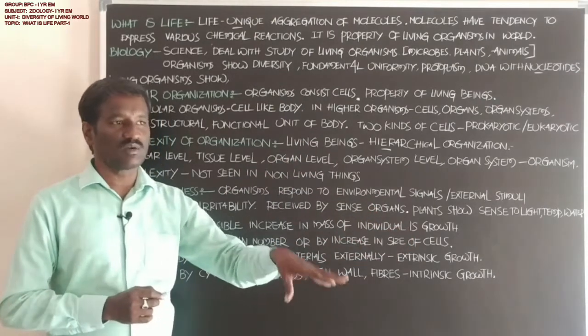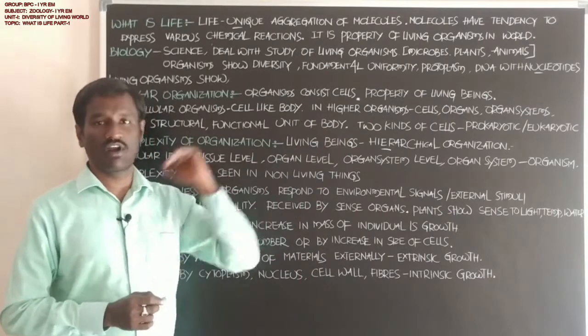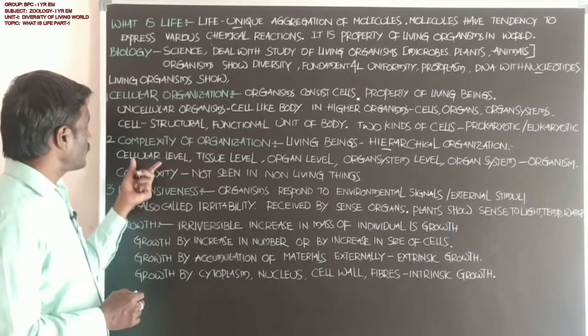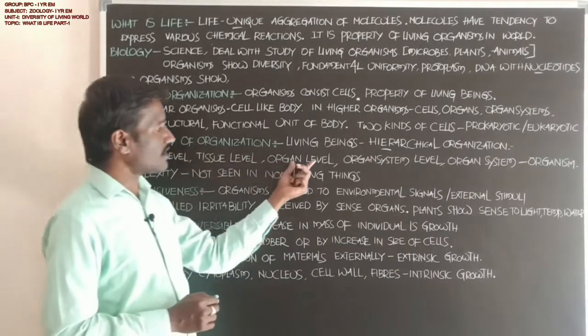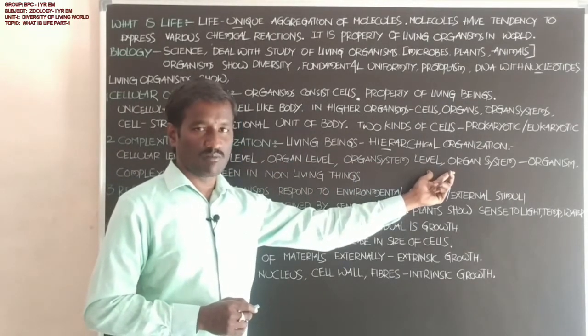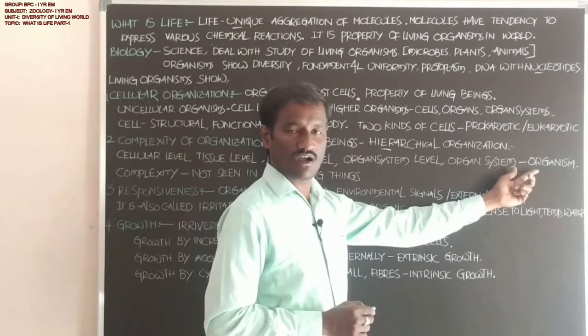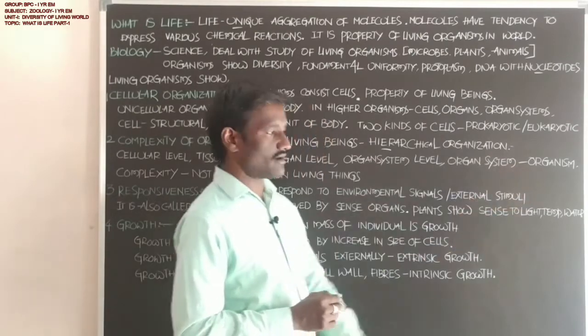Many organ systems are present in animals, that is the hierarchical level of organization: cellular level, tissue level, organ level, and finally organ system. Many organ systems form a single animal, organism, or plant.